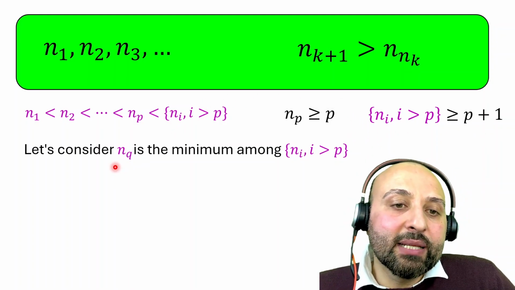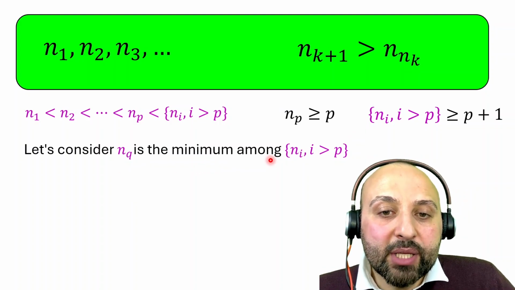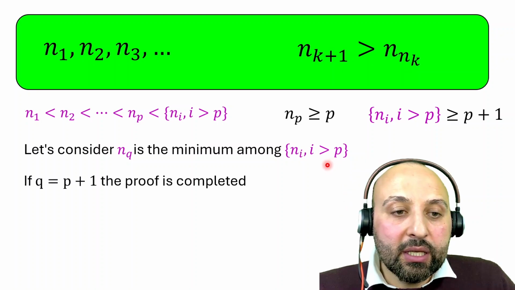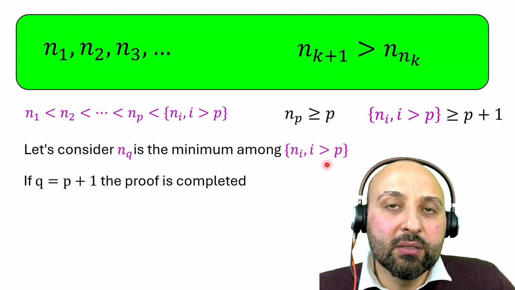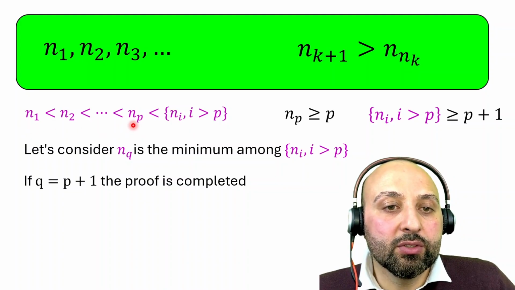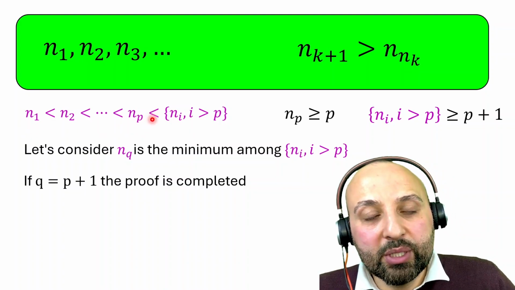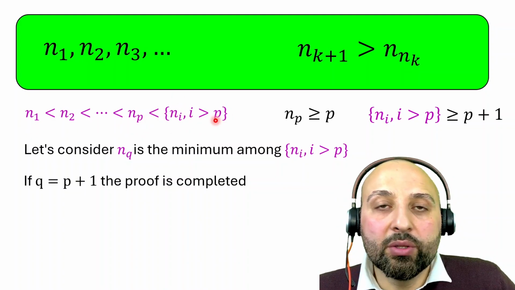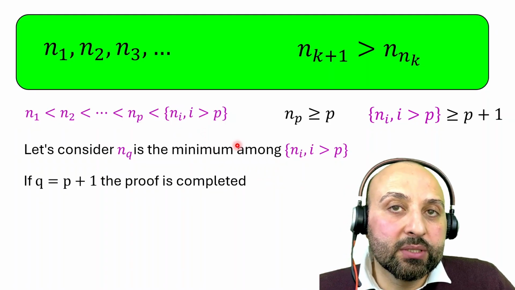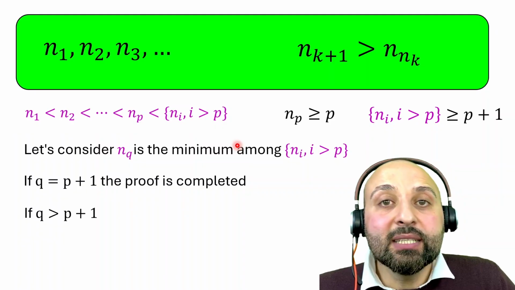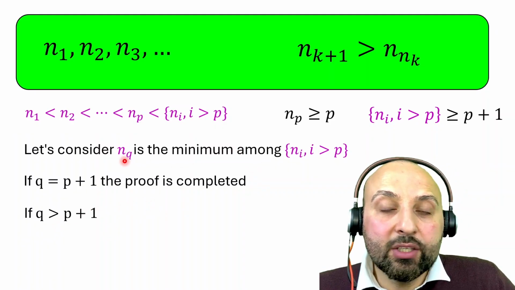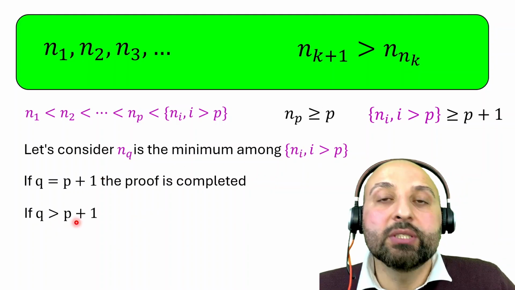Again, let's assume that n_q is the minimum number among this n_i for i larger than p. If q is equal to p plus 1, then we have already completed the proof, because we have shown that this is less than n_{p+1} and less than all the other n_i for i larger than p plus 1. That completes the proof. Now let's assume q is larger than p plus 1, so n_q is the minimum among these.